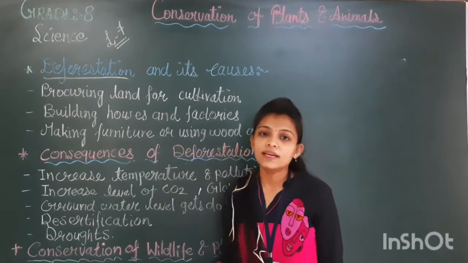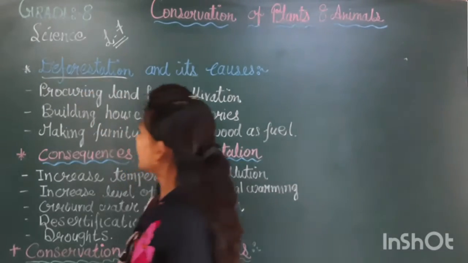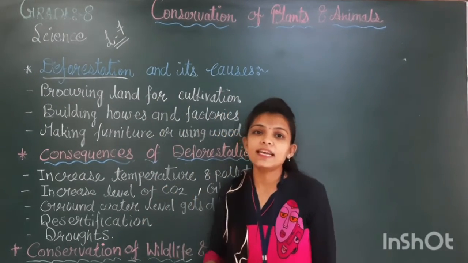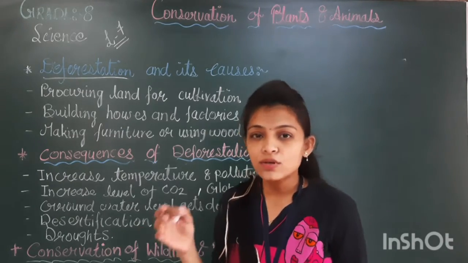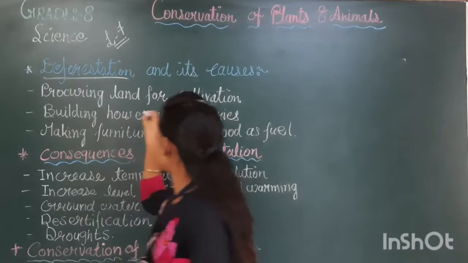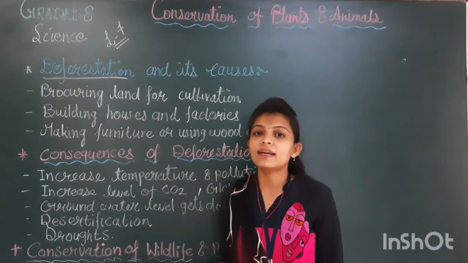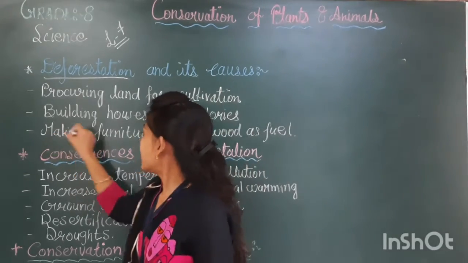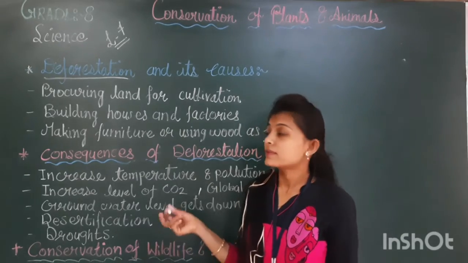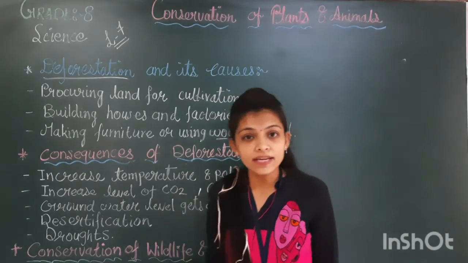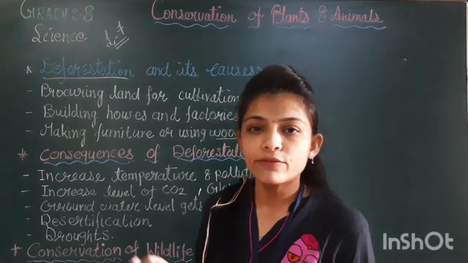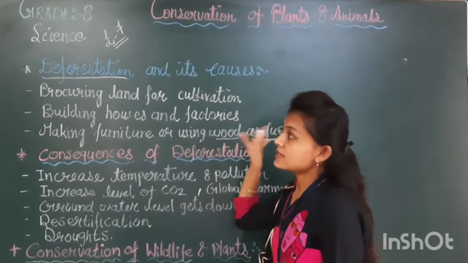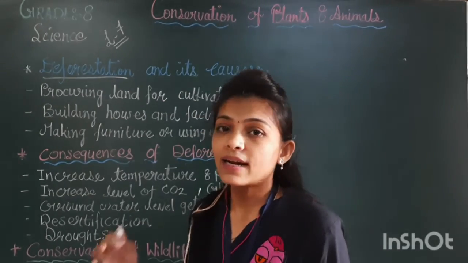Some points are written over here. First is procuring land for cultivation. Cultivation के लिए हम forest को cut कर रहे हैं. Second point is building houses and factories. Factories and buildings को बनाने के लिए we human beings are cutting down the trees. And third point I have written here, making furniture or using wood as a fuel. Wood is given by the trees only. This wood we are using either for making furniture or as a fuel. So these are the causes why we human beings are cutting down the trees.